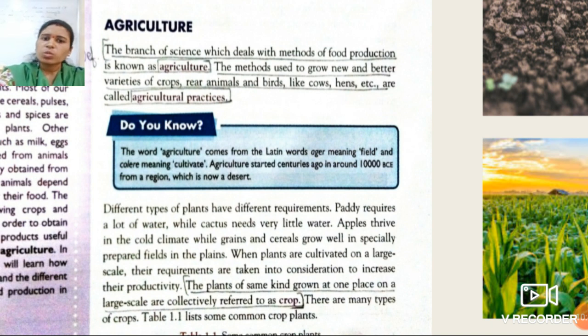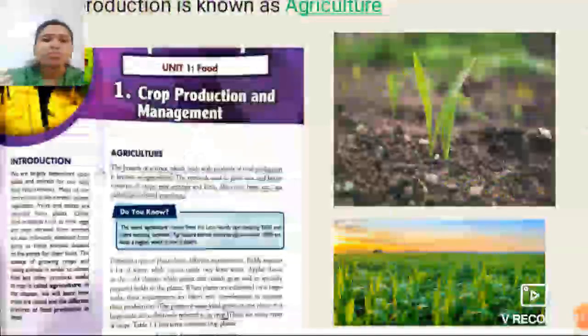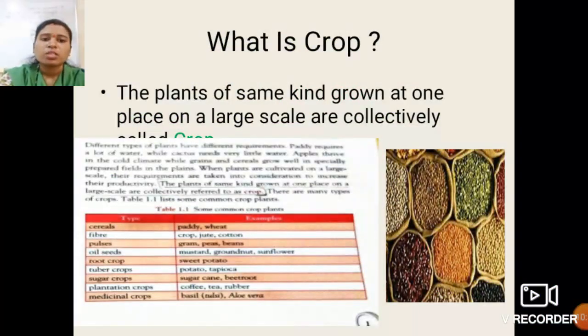Okay students, so there are many more types of crops. So what is a crop students? The plants of the same kind grown at one place on a large scale are collectively called a crop. So students, here are some examples.